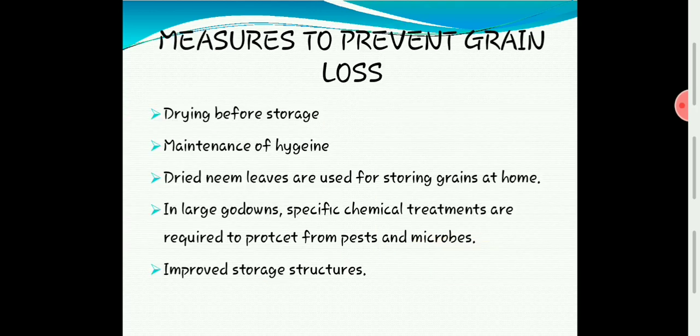So how to prevent grain loss, I already told you. The first one is drying before storage. Second, maintenance of hygiene. Hygiene means you have to prevent the attack of pests, germs and microorganisms. You have to maintain a healthy atmosphere there. Third point, dried neem leaves are used for storing grains at home. In large godowns, sometimes specific chemical treatments are also required to protect from pests and microbes.